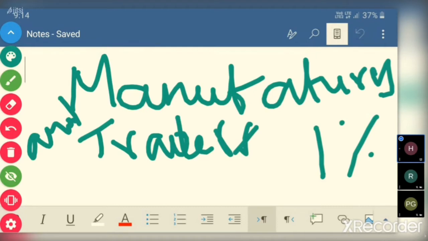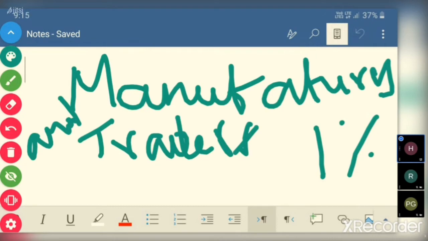So sale price plus 1%, whatever is the value. Suppose the sale price is 100 rupees. So 101 if they collect, and 1 rupee they remit to government, that's enough. But here the set off of tax on input will not be available. So manufacturers and traders will be free from a lot of clerical work, filling in forms, and multiple other benefits are there. So that we will discuss. First we will discuss whom it's applicable to, what percentage is the composite tax, and whether it is really beneficial.